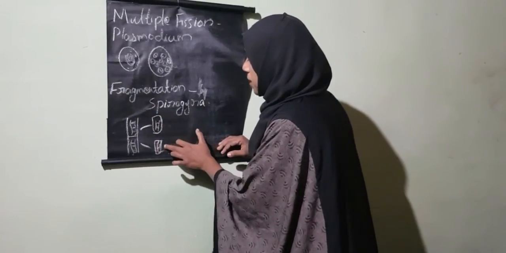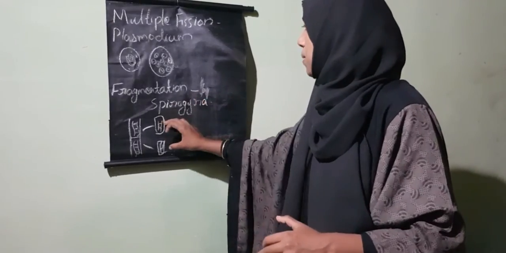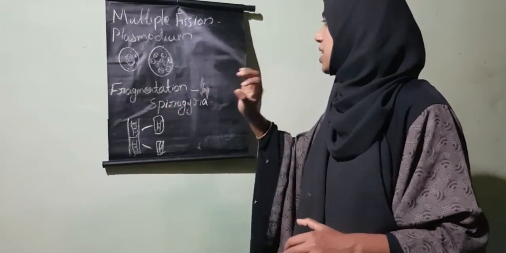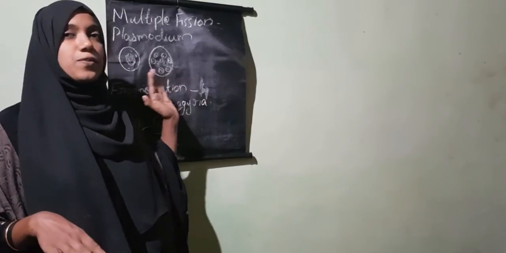Then each fragment will grow into a new offspring. This type of reproduction is called fragmentation. We can see fragmentation more commonly in Spirogyra. I hope all of you understood the topic well. Learn well.